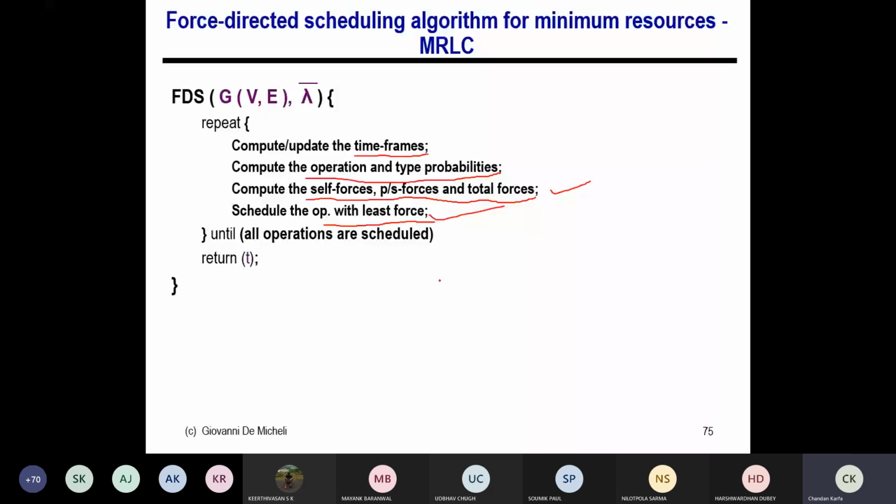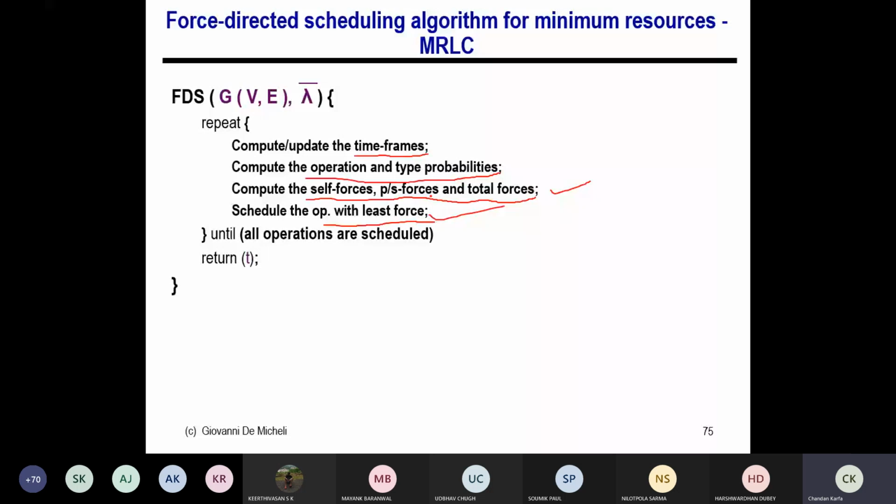So as I mentioned, once you schedule an operation to a fixed node, you have to update the time frame and everything, right? So you have to recalculate the probability; everything will change because that particular node is fixed. For the rest of the things, its successors and predecessors, things will change, and I have to recalculate everything again, right? So if you do this, because I'm actually picking the least force node in every iteration, it ensures that it will always give the minimum resource, right?